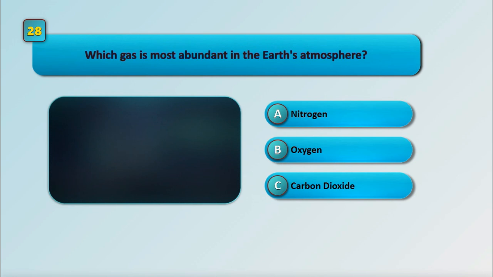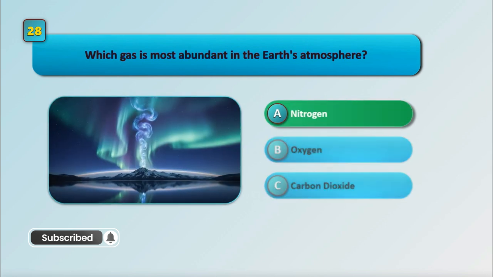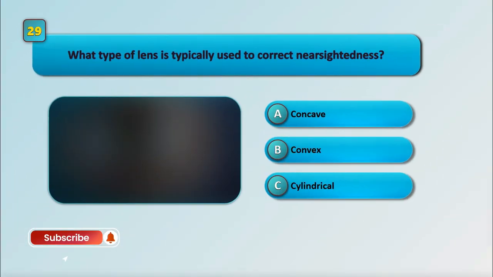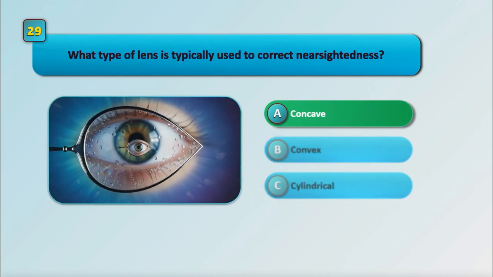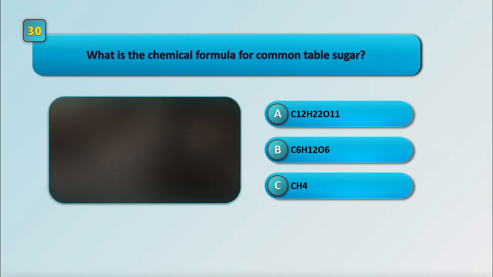Which gas is most abundant in the Earth's atmosphere? What type of lens is typically used to correct nearsightedness? What is the chemical formula for common table sugar?